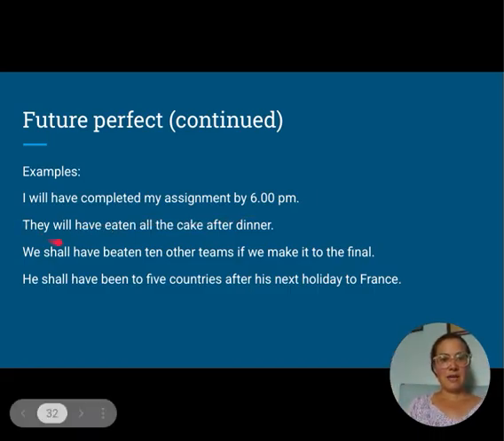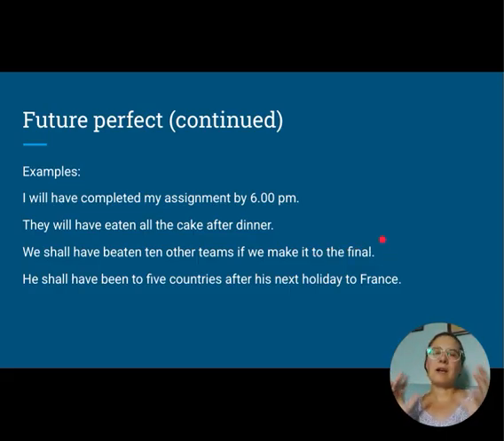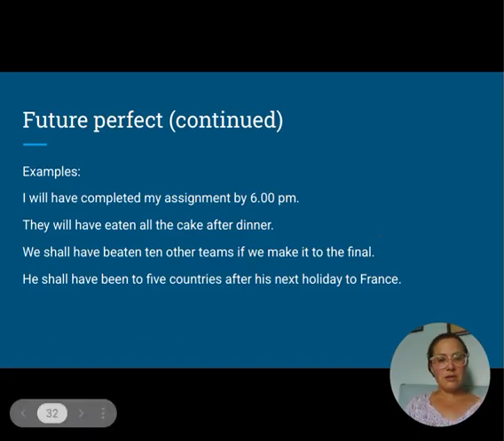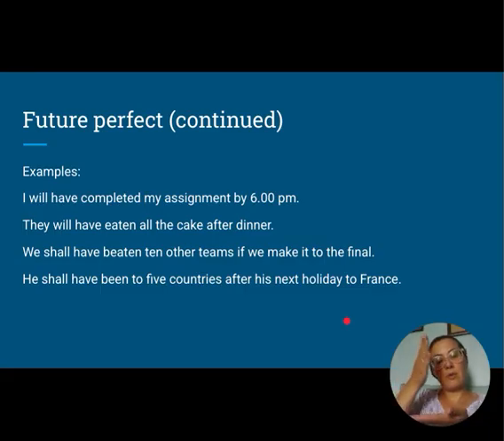Here's another one. They will have eaten all the cake after dinner. We shall have beaten 10 other teams if we make it to the final. So again, these are kind of possibilities of things that will happen, but they're future. They haven't happened yet, but if it does happen that way, we shall have beaten 10 other teams to get to that point. He shall have been to 5 countries after his next holiday to France. So again, when that point comes to an end after his holiday to France, then he could count 5 countries he's visited.